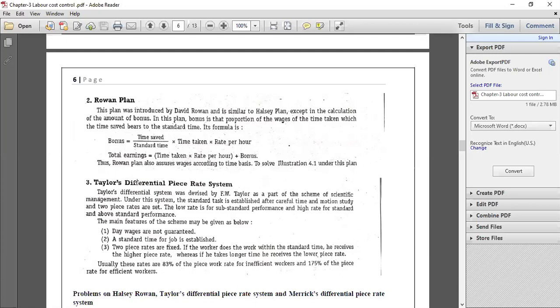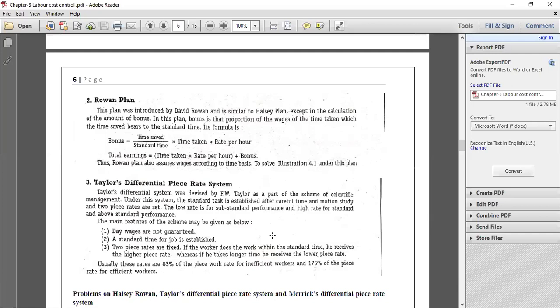Why they call it a differential piece rate system is that if it is an efficient worker, a different piece rate will be paid, and if it is an inefficient worker, a different piece rate will be paid as wages. Under the system, a standard time for the job will be fixed, and if a laborer completes his job within the given time, he will be considered an efficient worker.